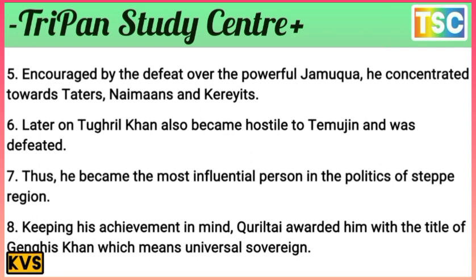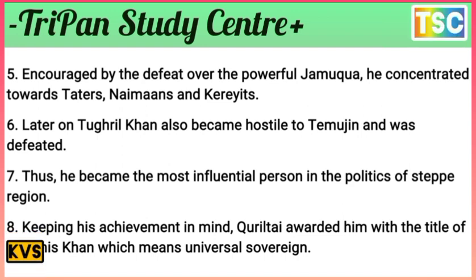Encouraged by the defeat of the powerful Jamuka Khan, he turned to the traitors, the Naimans and the Kerait. Later on Tughril Khan also became hostile to Temujin and was defeated, and thus he became the most influential person in the politics of the steppe region.